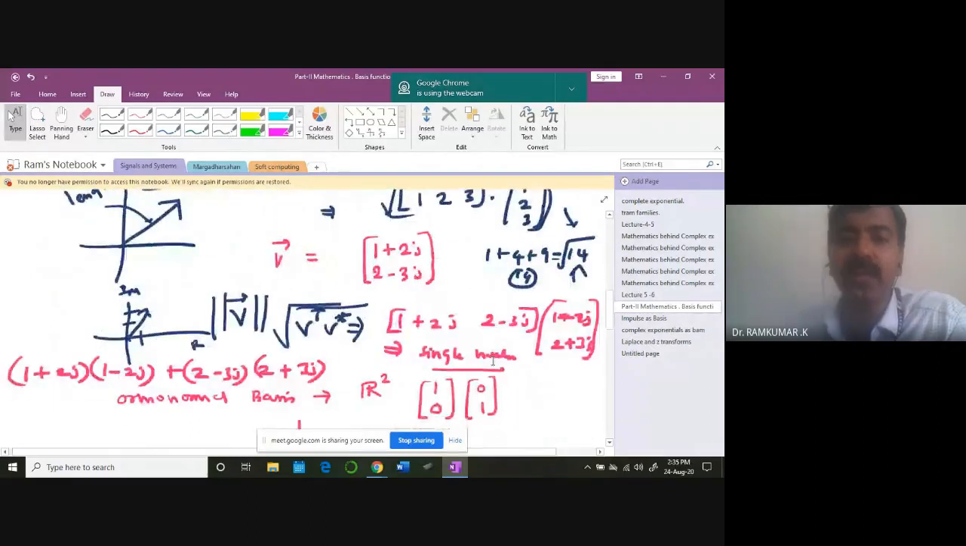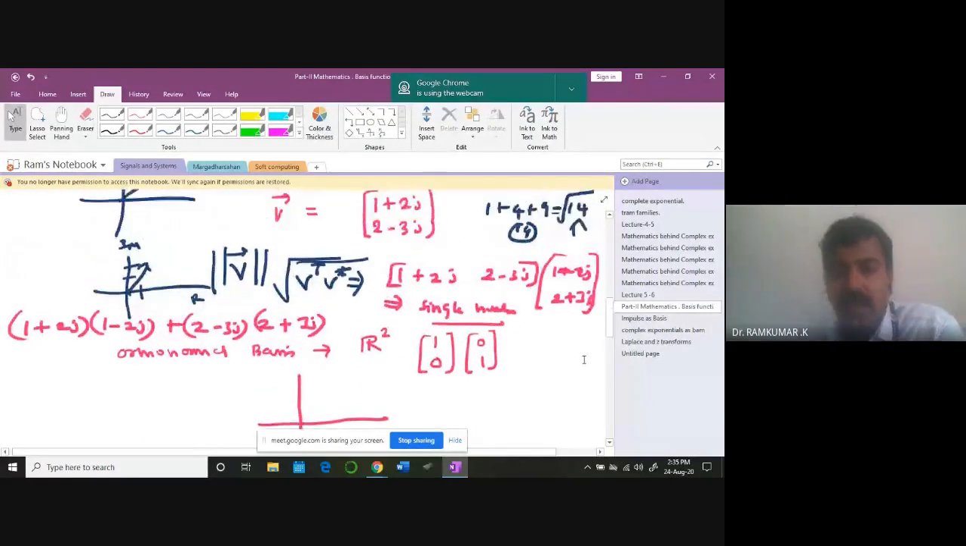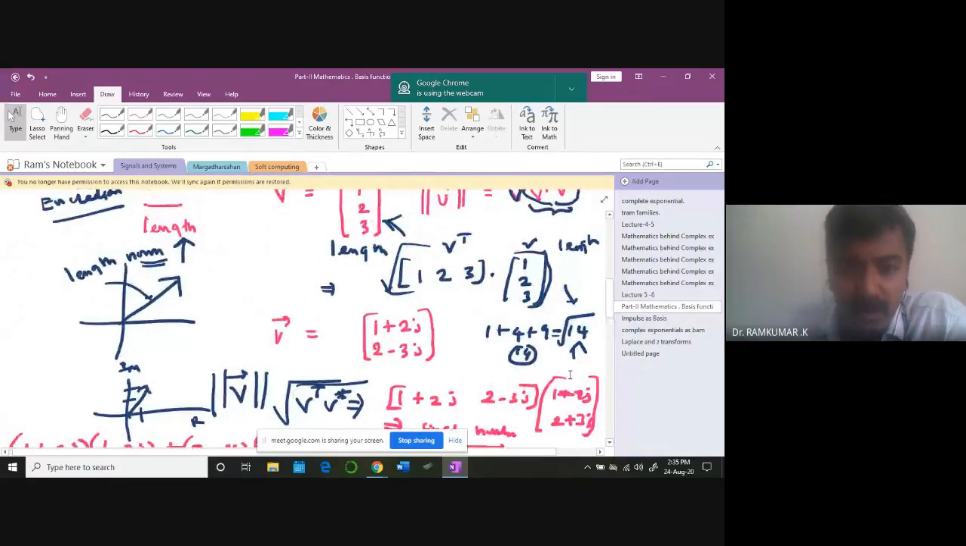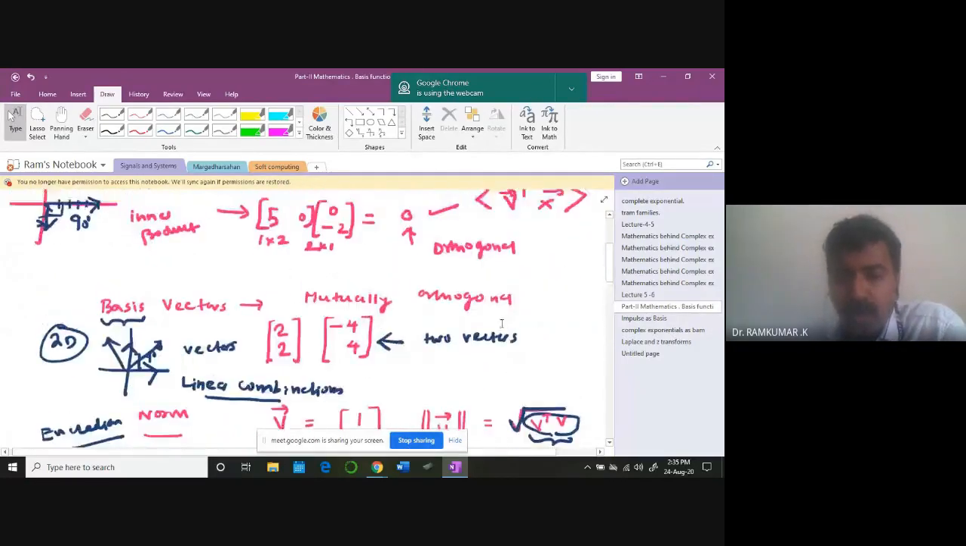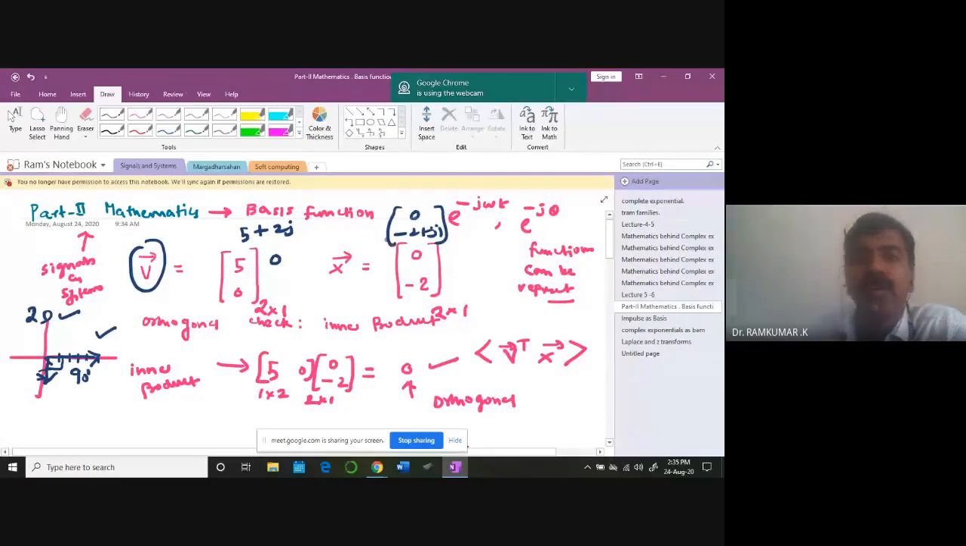But in the complex case, the only thing you have to remember is to take the complex conjugate of the second vector in order to multiply. So that's the norm idea. What about two different vectors like this V? The other one, for example, is 5 plus 2j, and the second number is 0. This one can be 0 and minus 2 plus 2j. If this is the case, how do you take the inner product?